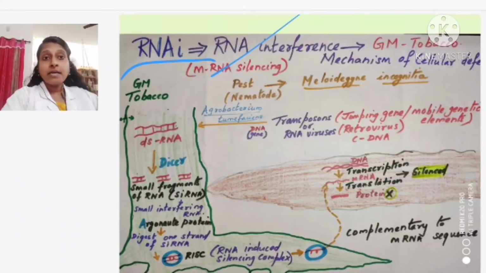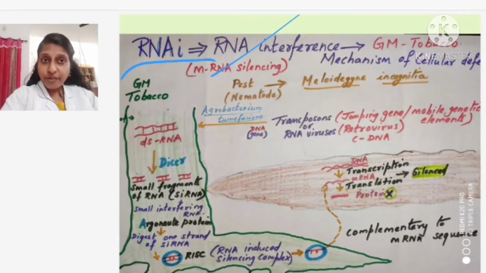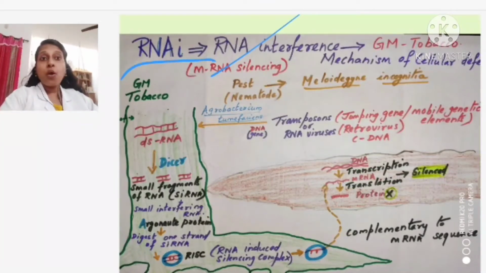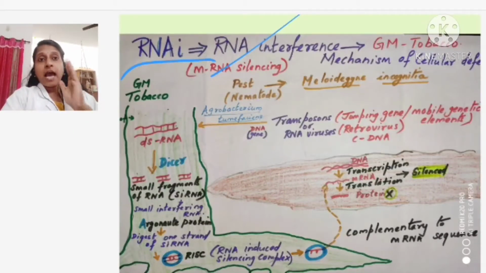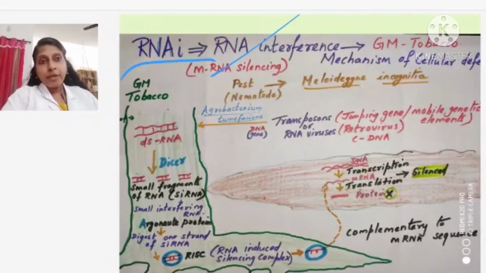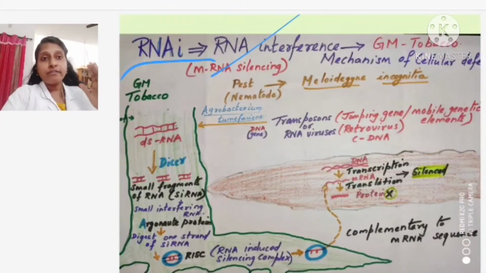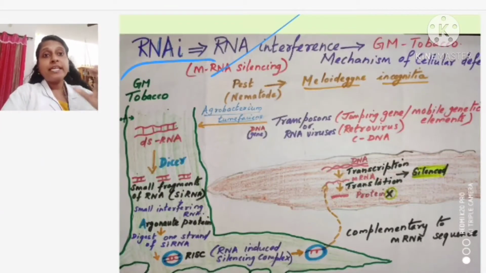Actually, this is a defense mechanism which takes place in all eukaryotes. You know what a eukaryote is, isn't it? Eukaryotes are the organisms which have a well defined nucleus with different membrane bound cell organelles. We call them eukaryotes. RNAi or mRNA silencing is a method which helps as a defense mechanism adopted by the eukaryotes. So, it is a cellular defense mechanism. The cell is defending itself.